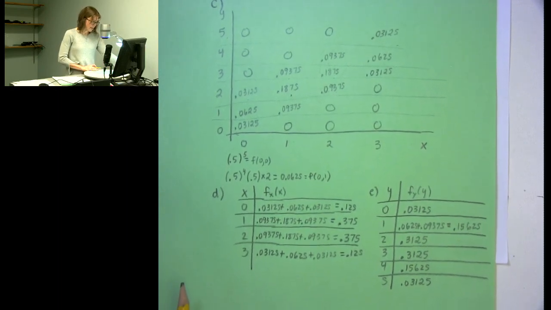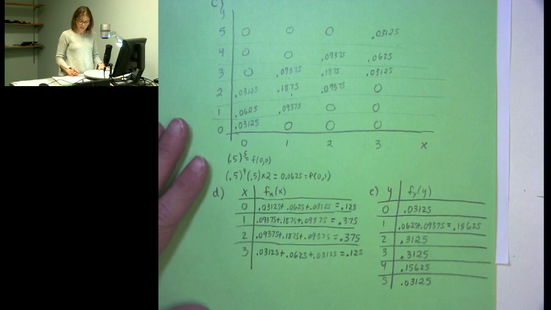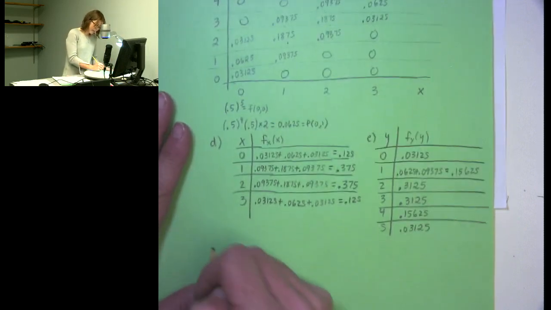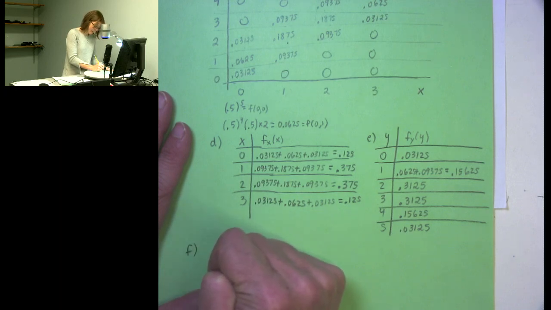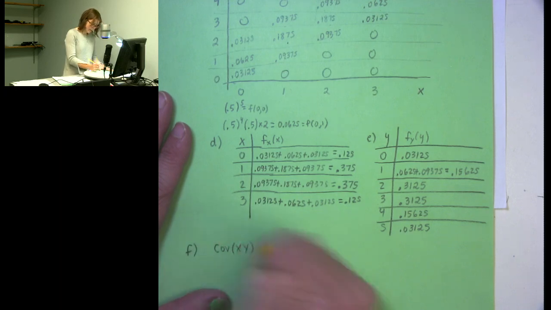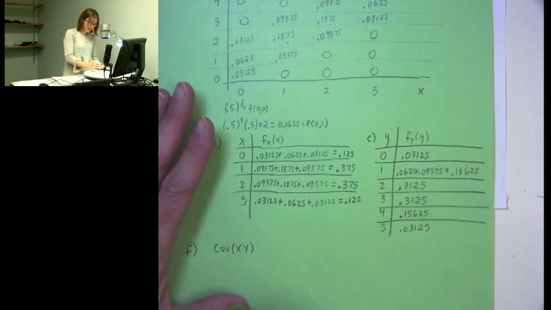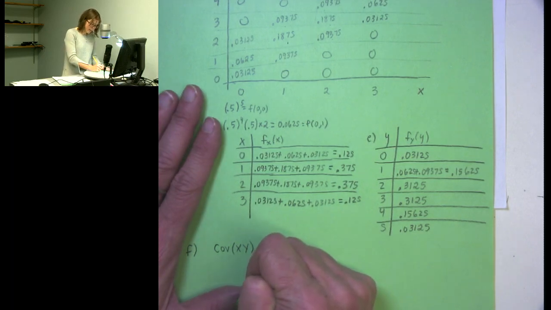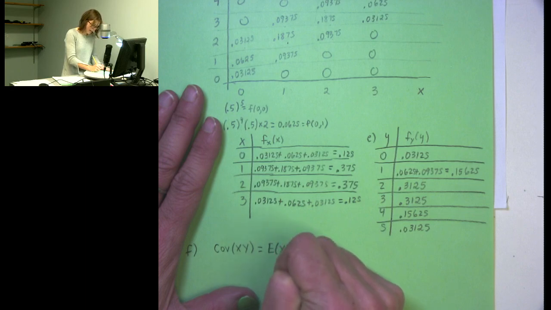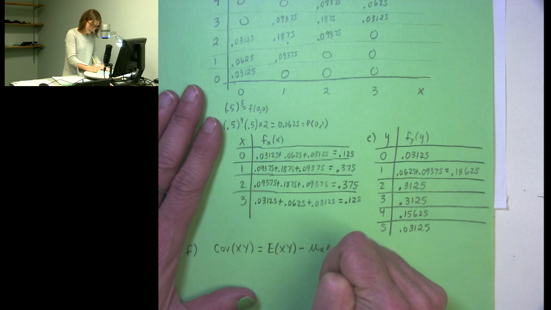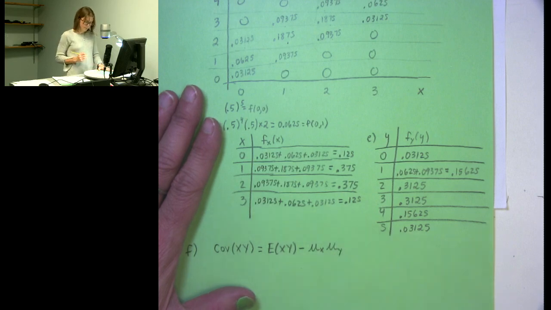The last part of this question asked me to find the covariance of x and y. If you recall, the covariance of x and y can be found by taking the expected value of x times y and subtracting off the mean of x times the mean of y.